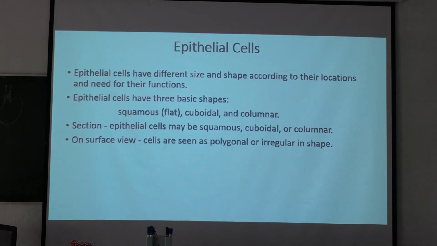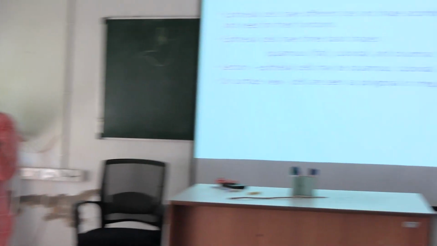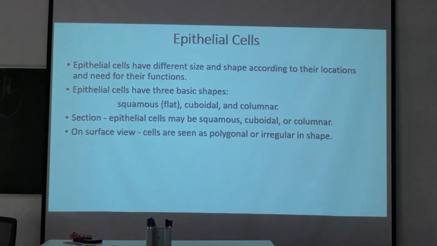Now we go to the epithelial cells. Epithelial cells have different sizes and shapes according to the location and the need of their functions. So cells are of three basic types: squamous cells or flat cells, cuboidal cells, and columnar cells.